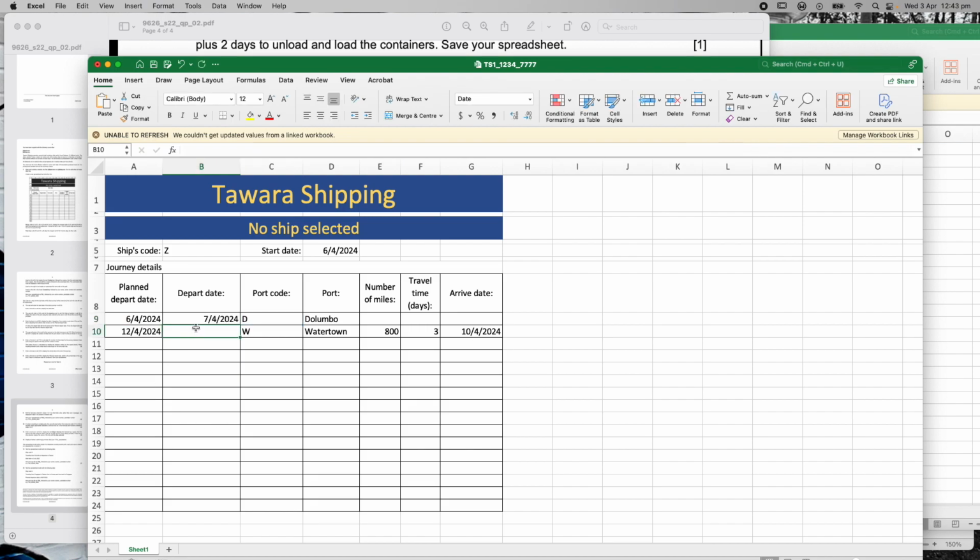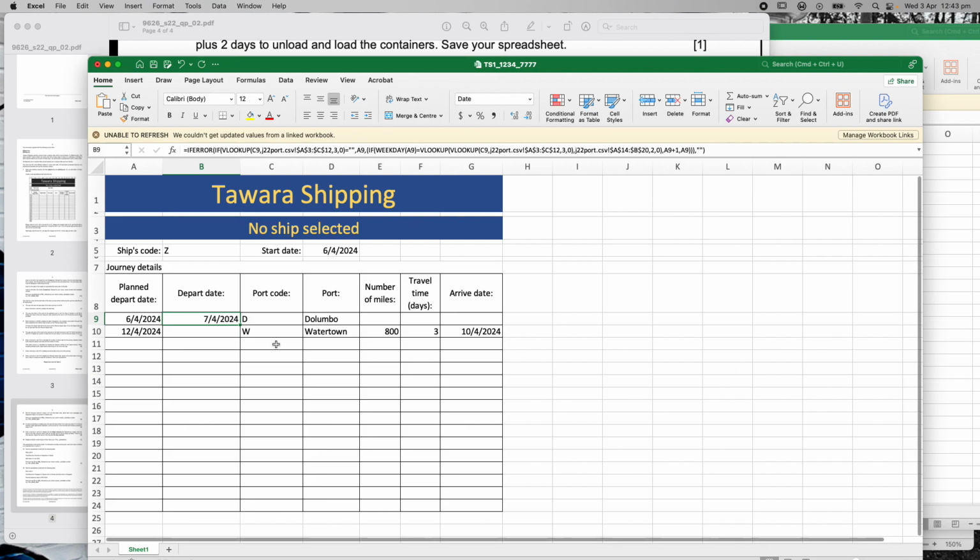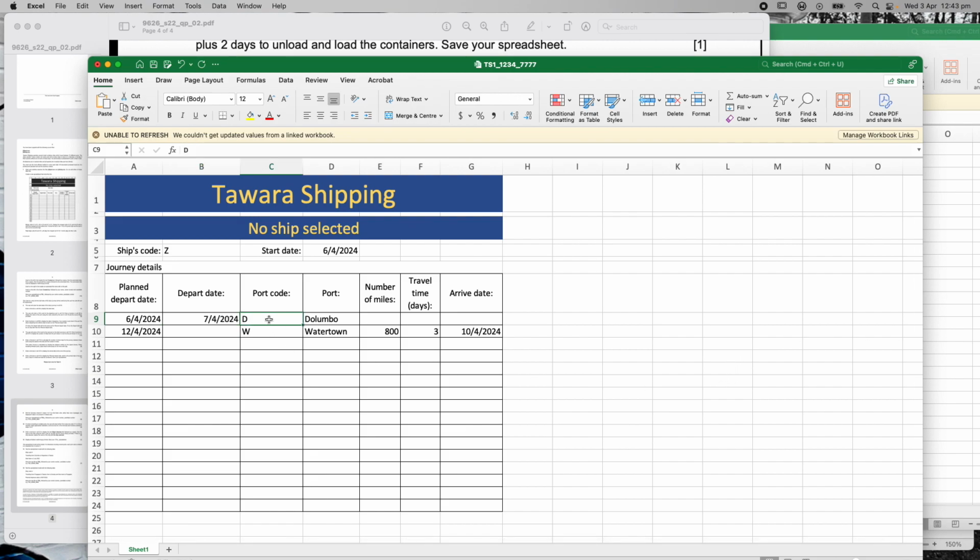Now there's not an error. That one's actually working fine, but that's just added that if error. If this big formula we did before has an error, put nothing in, but it doesn't. So that one should be okay. Port code is entered by the user, so there's no formula there. This one we've already done. We worked that out. Miles.